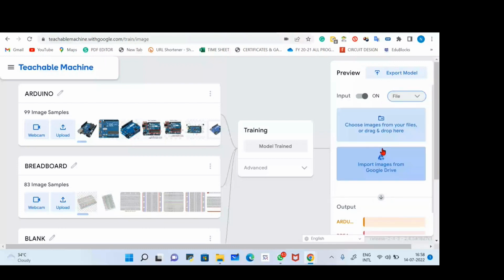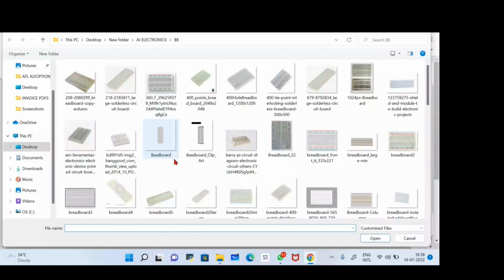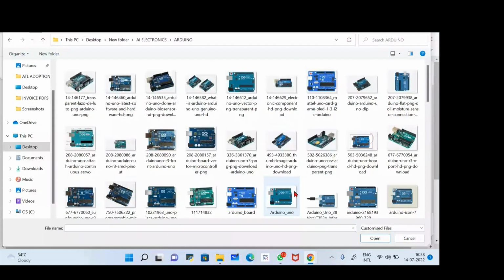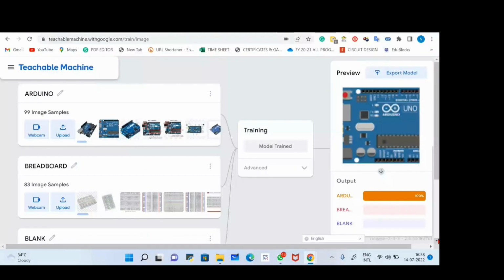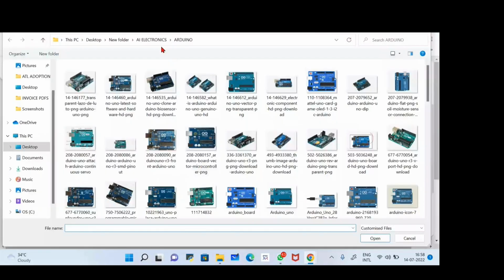So I'll click file, and I'll choose a file from my database. Suppose I randomly use a picture of an Arduino. So let's suppose I'll use this picture. I'll click open. Now you can see it shows me the percentage that it completely looks like Arduino. It is 100%.